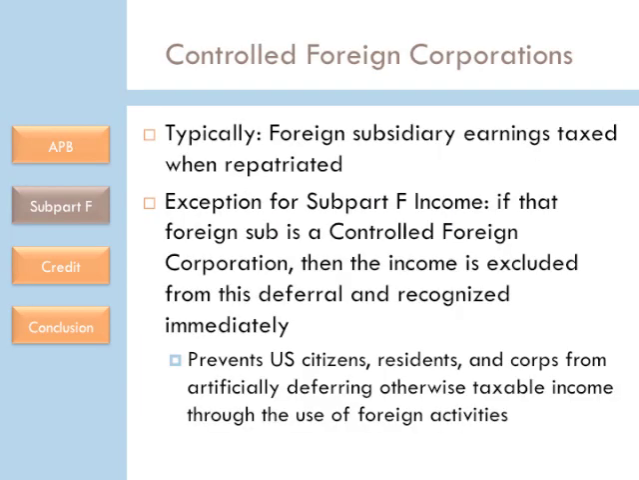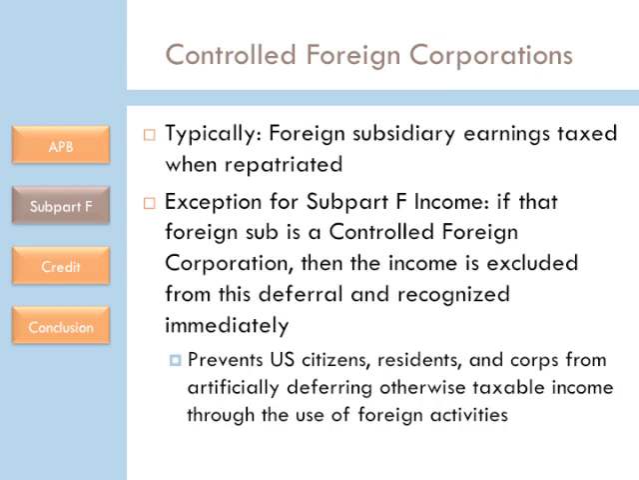Typically, earnings from a foreign subsidiary are not taxable until the income is repatriated. However, if the subsidiary is a controlled foreign corporation, many income items are excluded from such a deferral and must be recognized immediately by the parent. Income to which these exclusions apply is called Subpart F income.